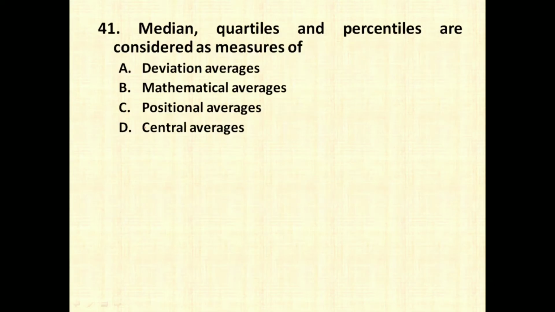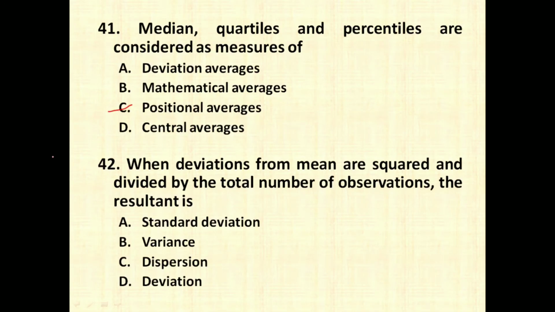Option number A. Median, quartiles and percentiles are considered as measures of, so all these are considered as measures of positional averages. They show the position in a particular distribution. When deviations from the mean are squared and divided by the total number of observations, the resultant is, so they are telling that whenever you deduct the x bar value from the x values and square those values and then divide by the number of observations, this is going to give you the value of variance, right? The right answer is going to be option number B, variance.